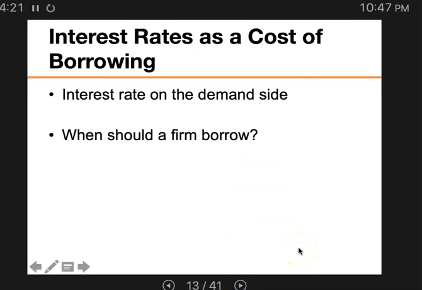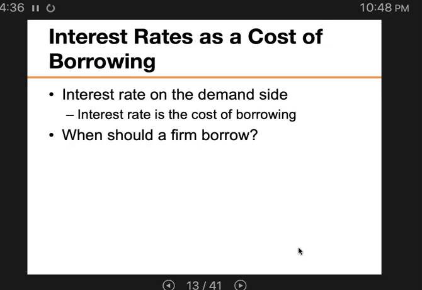All right, so let's get to the interest rate as a cost of borrowing. It was a reward for the savers, but it's the cost to the borrower. High interest rates mean a firm pays more to borrow. So the interest rate is the cost of borrowing. That means firms should borrow only if they expect a greater return on their investment than the loan cost. When should a firm borrow? Only if the return is larger than the cost.